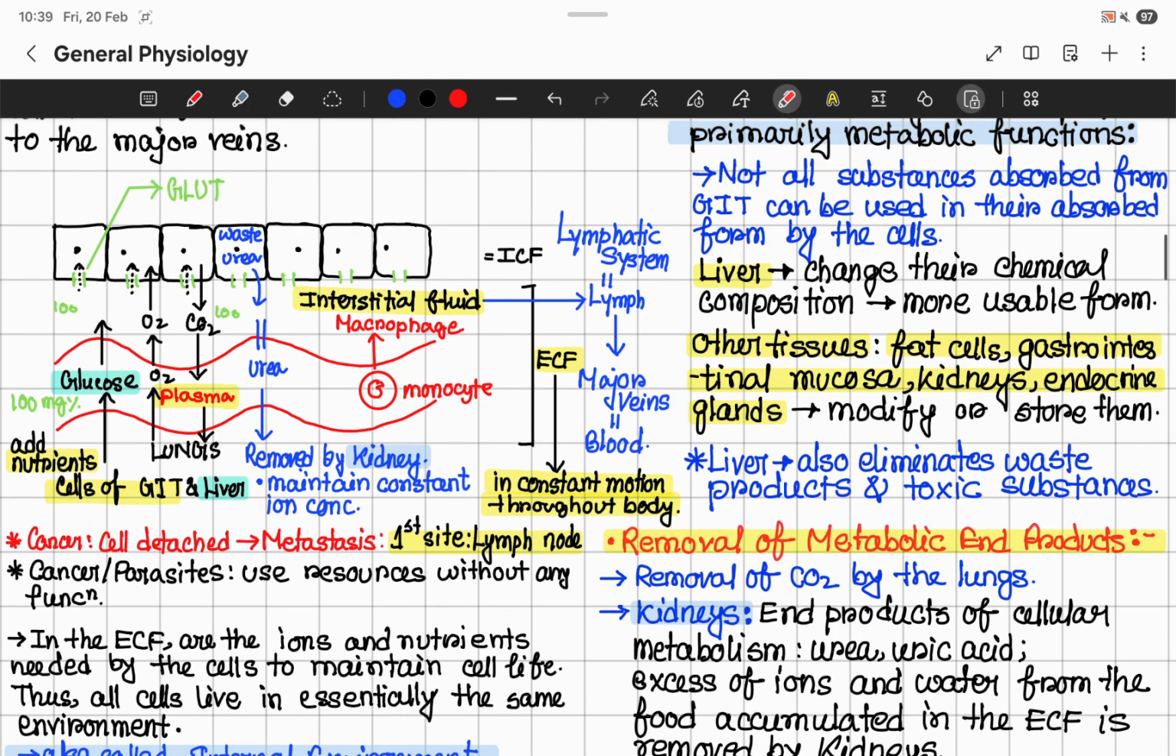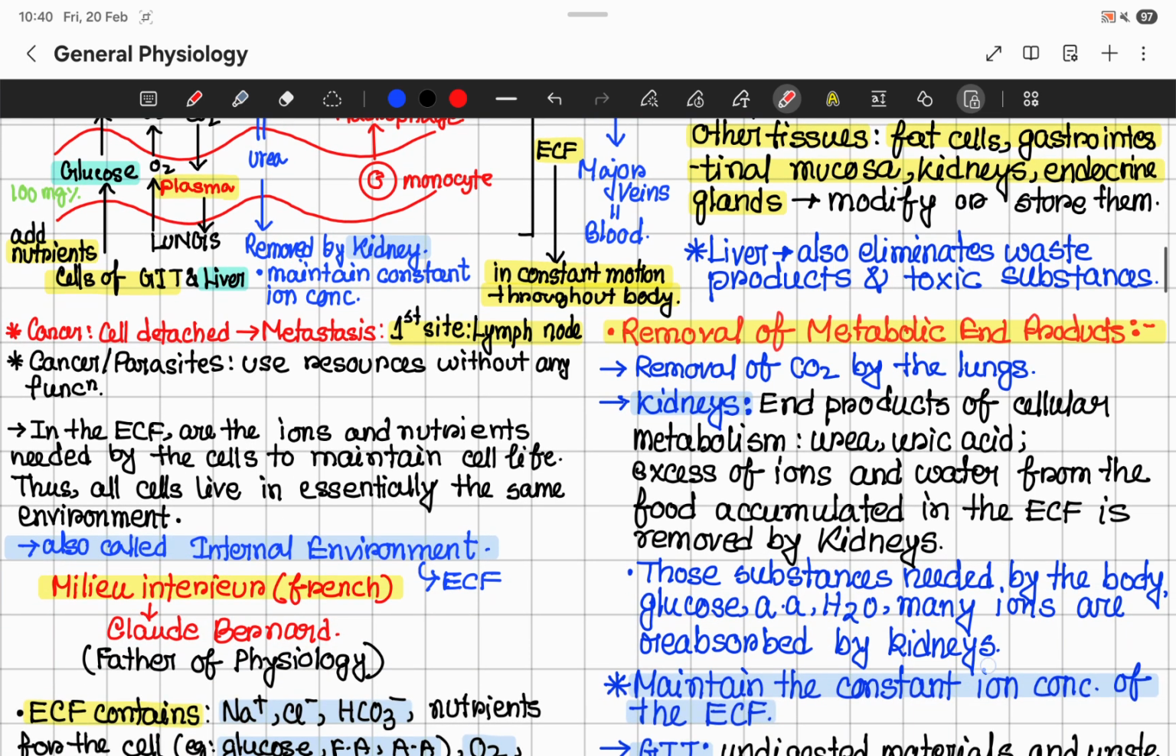Those are present in extracellular fluid. So the extracellular fluid forms an internal environment, and that environment is also called milieu interior, which is a French term coined by Claude Bernard. We'll discuss this later. So here are two points on cancer.